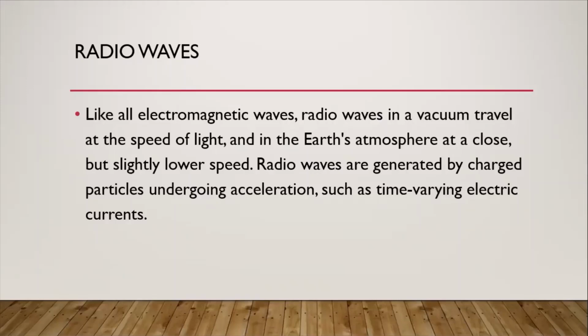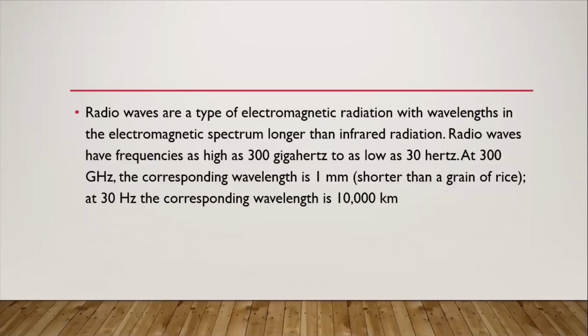Let's continue. Radio waves are a type of electromagnetic radiation with wavelength in the electromagnetic spectrum longer than infrared radiation. When we say radio waves, this is the type of electromagnetic radiation. Since we transmit electromagnetic waves, their wavelength is in the range of the electromagnetic spectrum that is longer than infrared radiation.